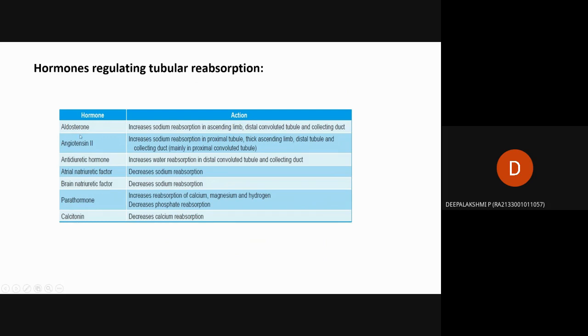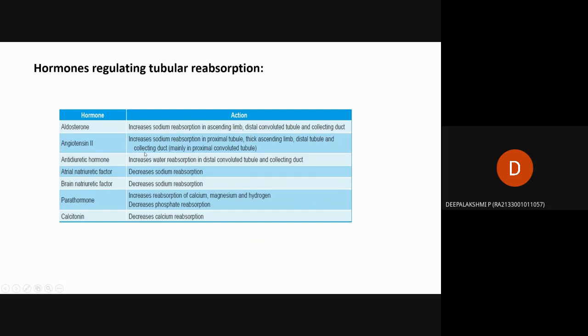The first hormone is aldosterone. Its main action is the increase of sodium reabsorption in the ascending limb, distal convoluted tubule and collecting duct. Then angiotensin 2 helps increase sodium reabsorption in the proximal tubule, thick ascending limb, distal tubule and collecting duct, mainly in the proximal convoluted tubule.